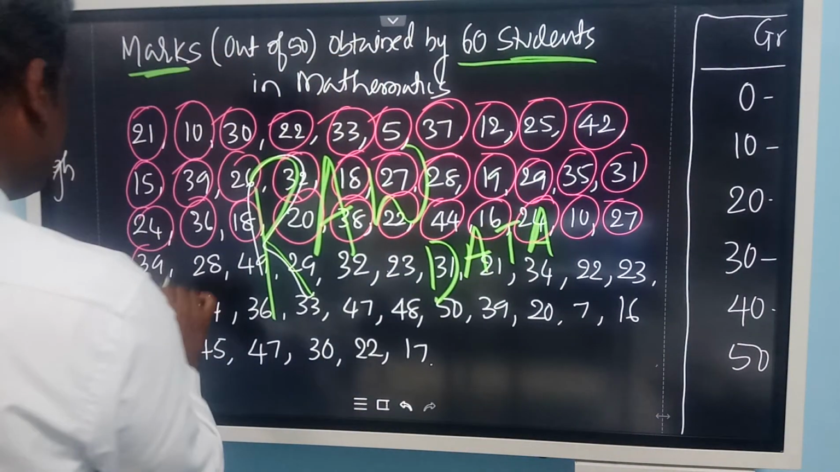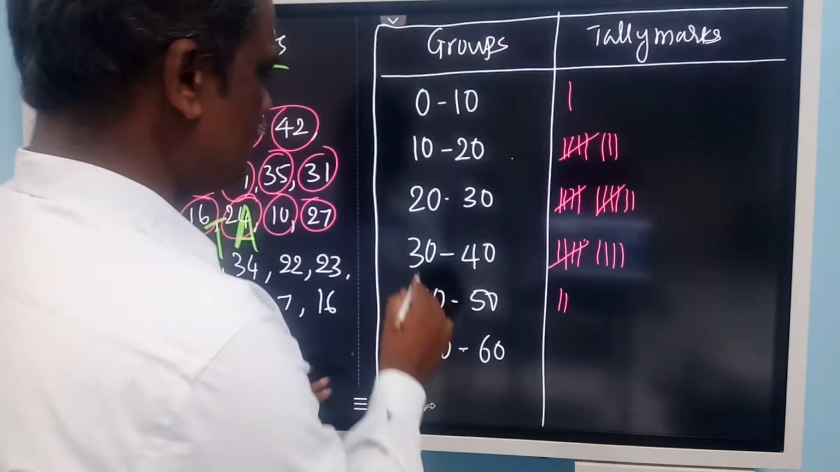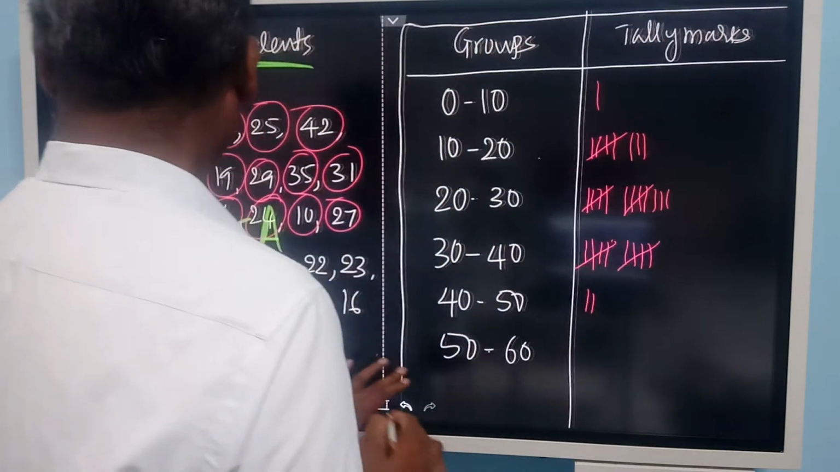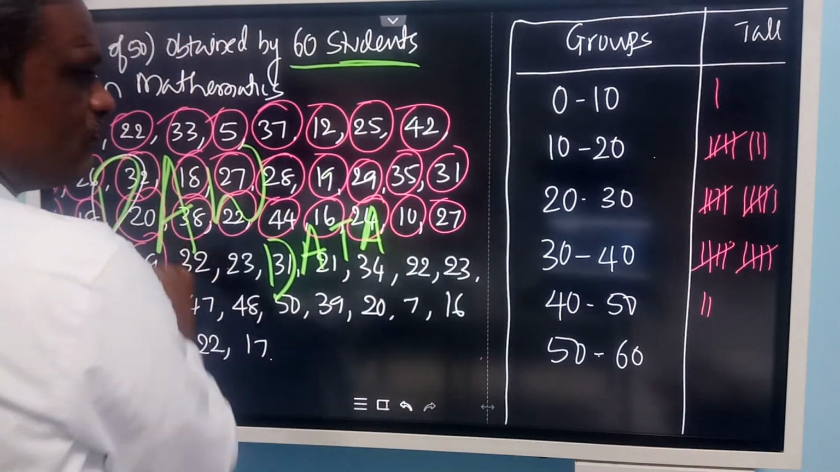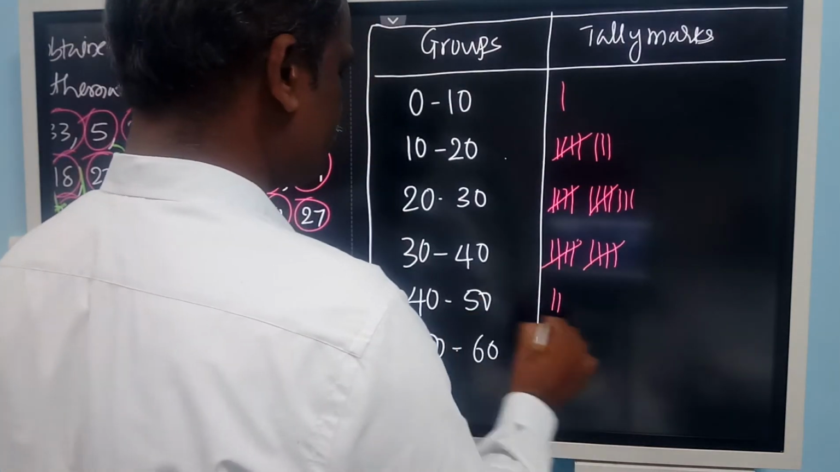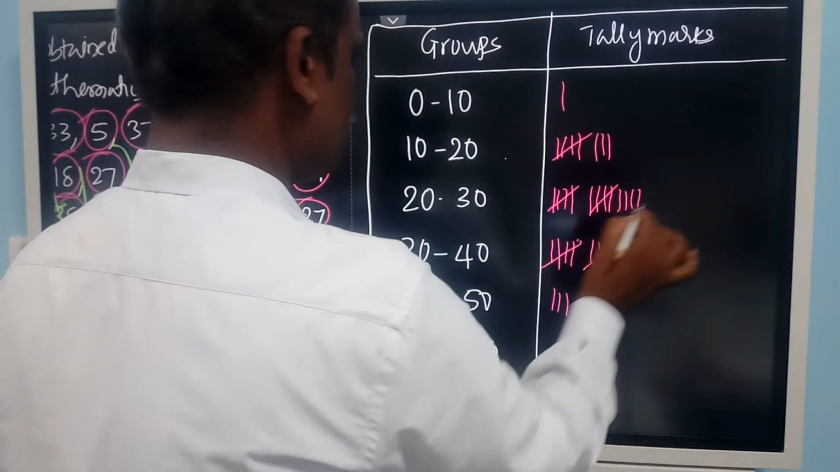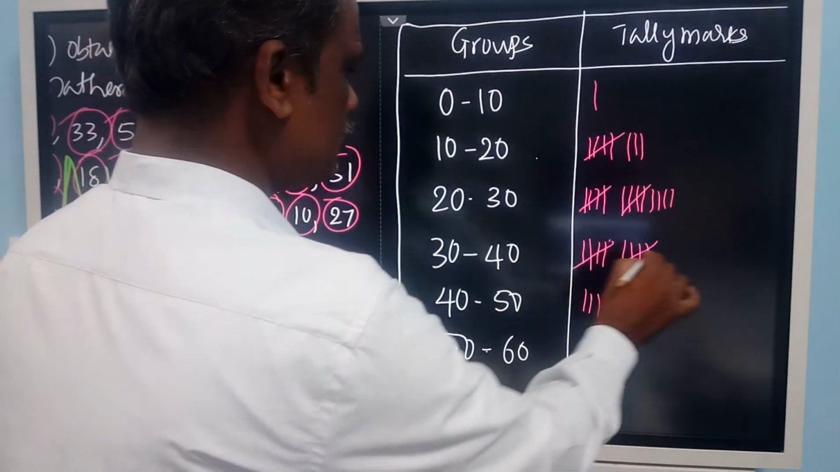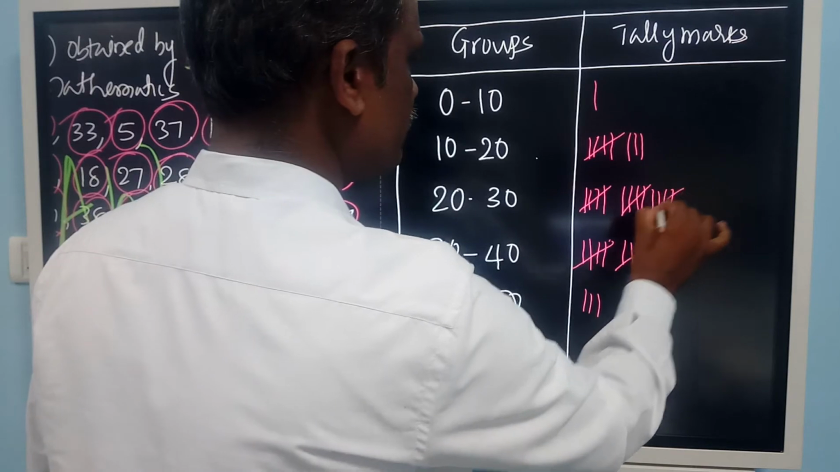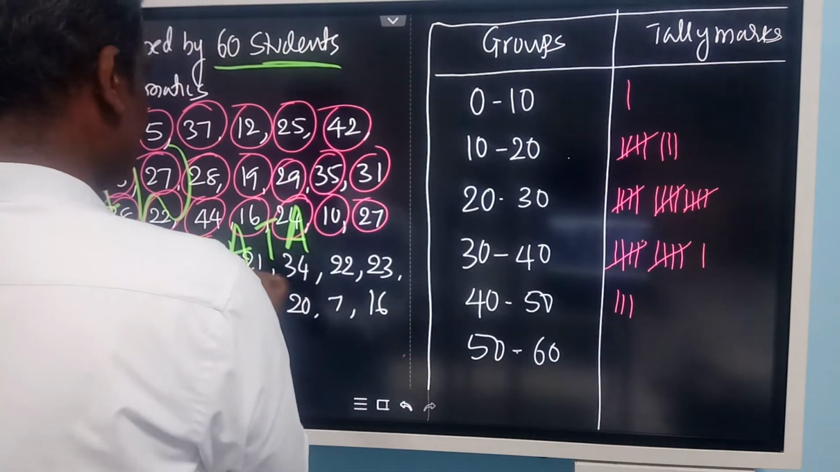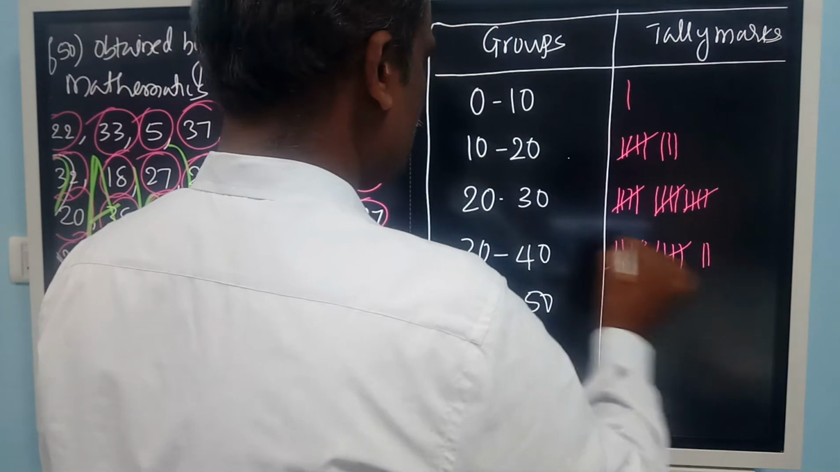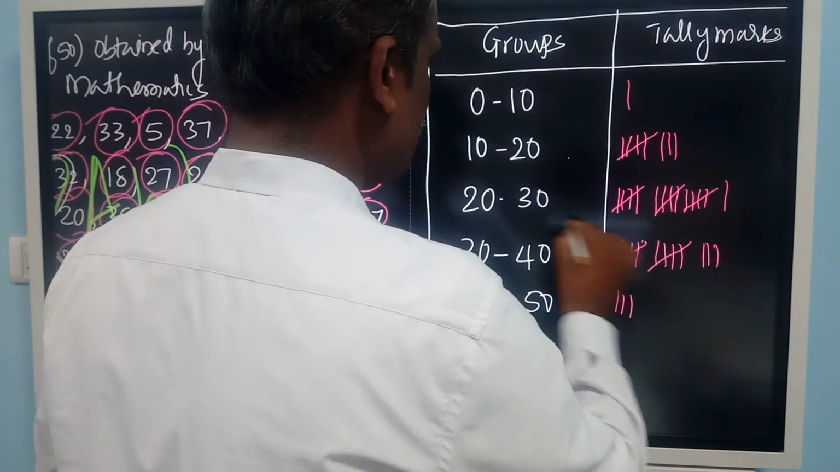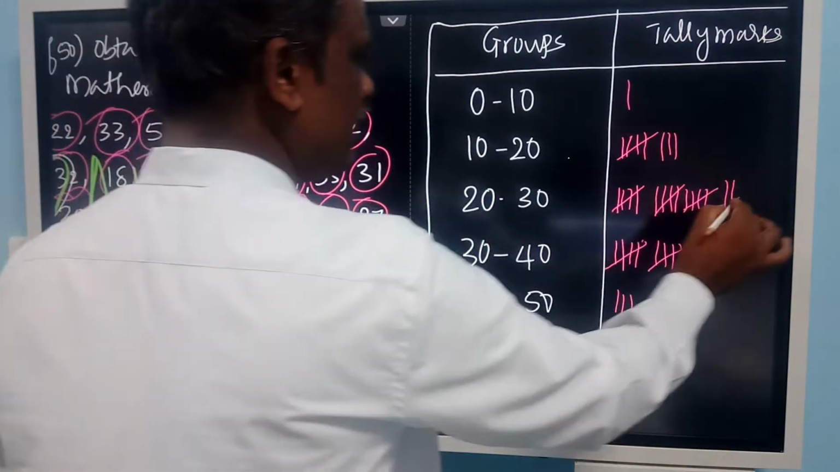Then again 39 and 28. 39 and 28 here. Okay. Then 49 and 29. Okay. Then 32 and 23. Fifth one. So then 31 and 21. 34, 22. Then 23, same group.